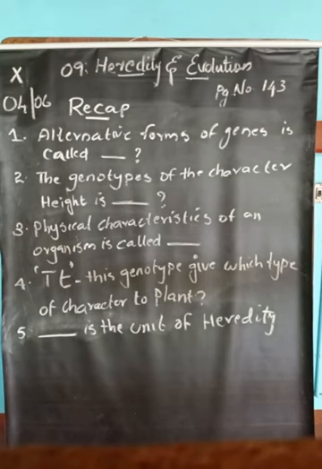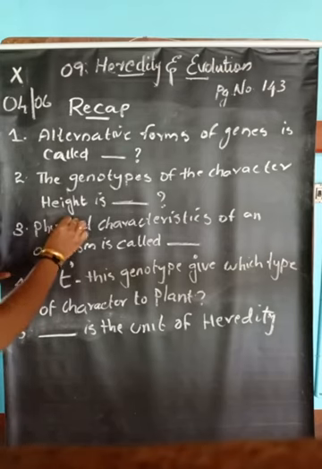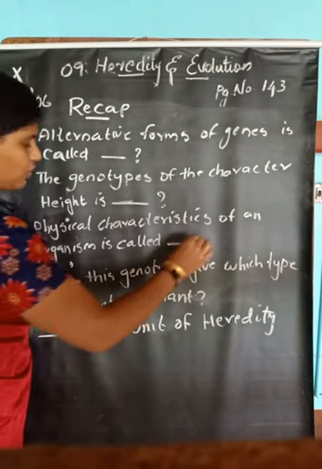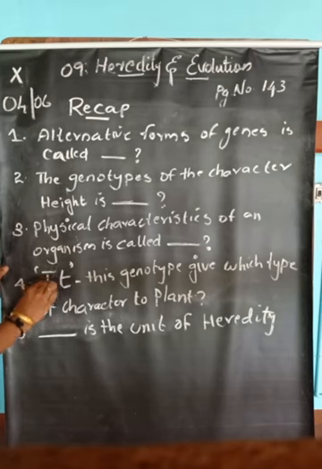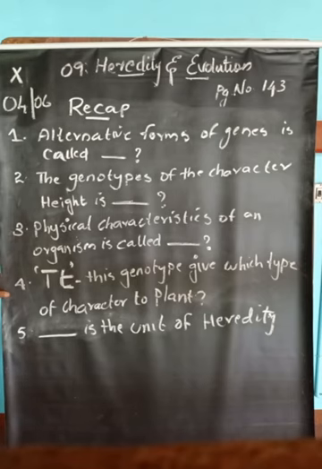So these are the recap questions. Alternative forms of genes are called dash. The genotypes of the character height are called dash. The physical appearance or physical characteristics of an organism is called dash. Capital T, small t: this genotype gives which type of character to the plant? And dash is the unit of heredity.